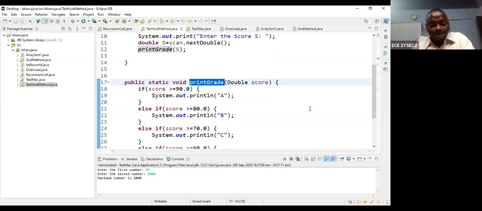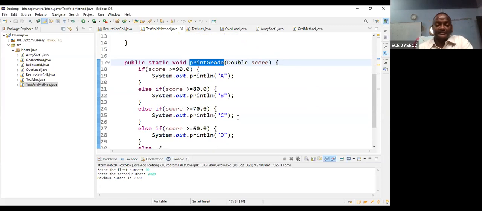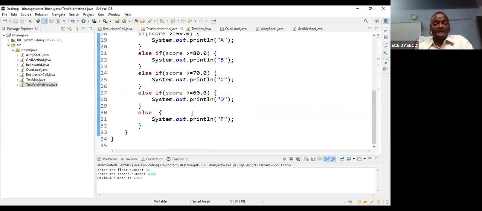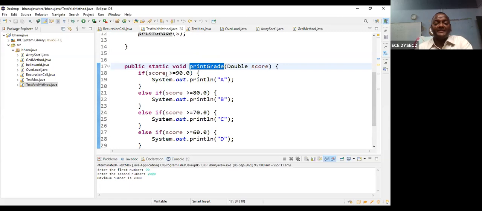Now I can check different conditions. If score is greater than or equal to 90, you print A. If the score is greater than 80, you print B. This is called an else if ladder condition. Here, what is the type of the method?